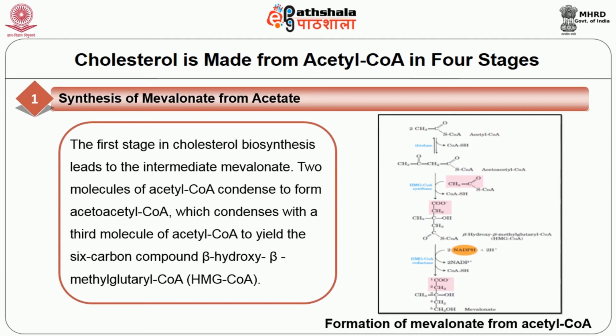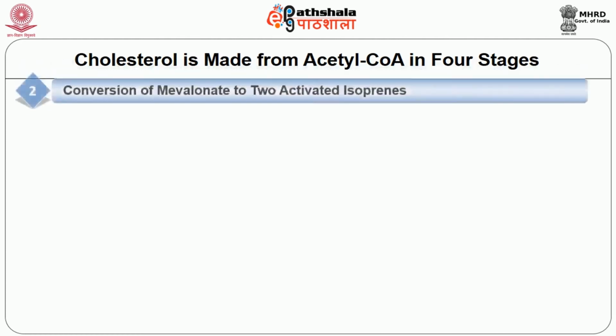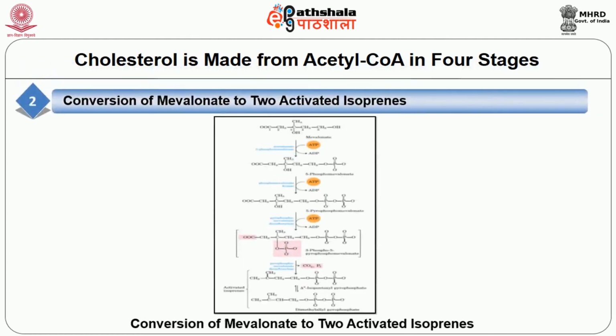2 molecules of acetyl-CoA condense to form acetoacetyl-CoA, which condenses with a third molecule of acetyl-CoA to give the 6 carbon compound beta-hydroxy-beta-methylglutaryl-CoA. Stage 2, conversion of mevalonate to activated isoprene. In the next stage of cholesterol synthesis, 3 phosphate groups are transferred from 3 ATP molecules to mevalonate.